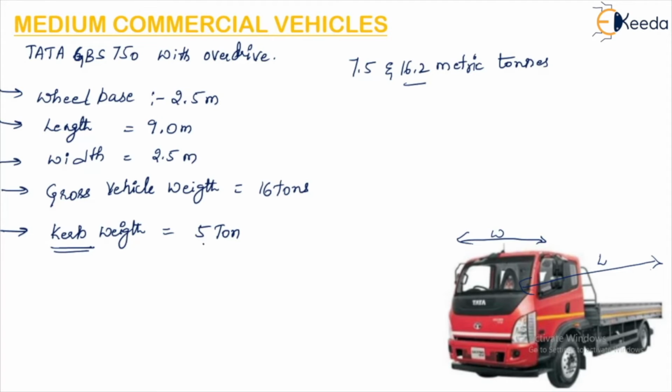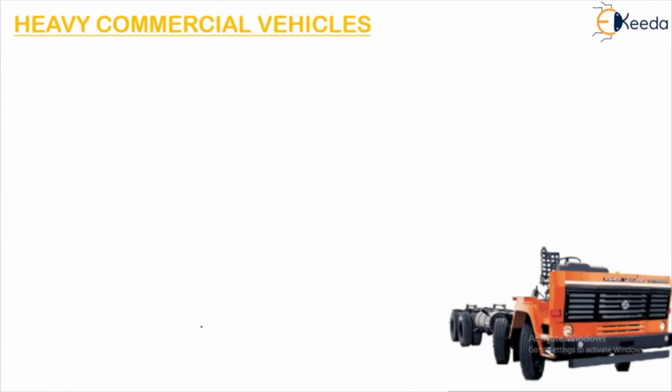So the kerb weight of this vehicle is 5 tons. Okay, that is the total unloaded weight. Kerb weight is also called total unloaded weight. That is 5 tons. So this is about the medium commercial vehicles. The next one is the heavy commercial vehicles.